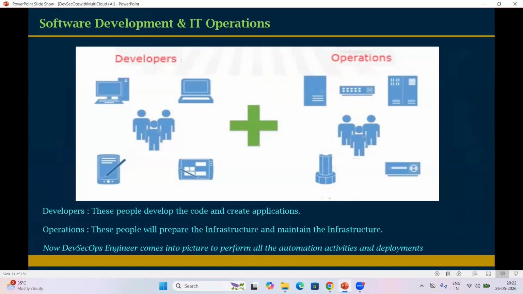Now look at my screen, everyone. Here we have two sections: the developer point of view and also operations, right?